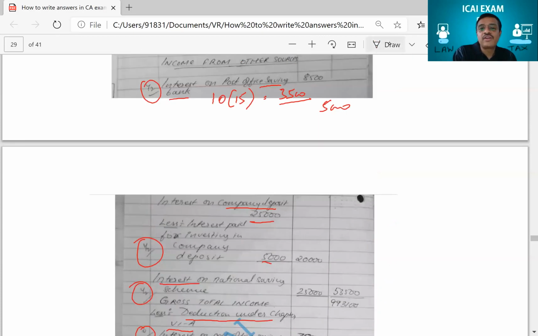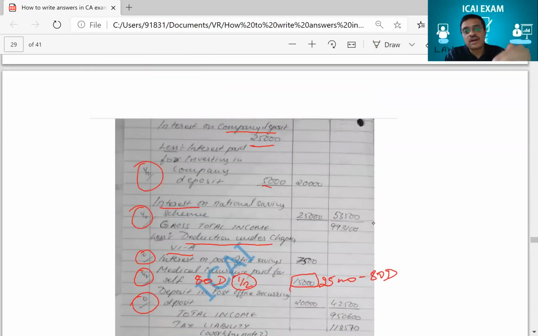किसके लिए? इसके लिए. If you had written 10(14) that you're claiming 3,500, another half mark you would have got here. Sir, इसको half mark मिला है. That half mark is for taking the taxable portion. He has not written the other part which is the exemption portion. So you see, this is where he lost half marks everywhere.